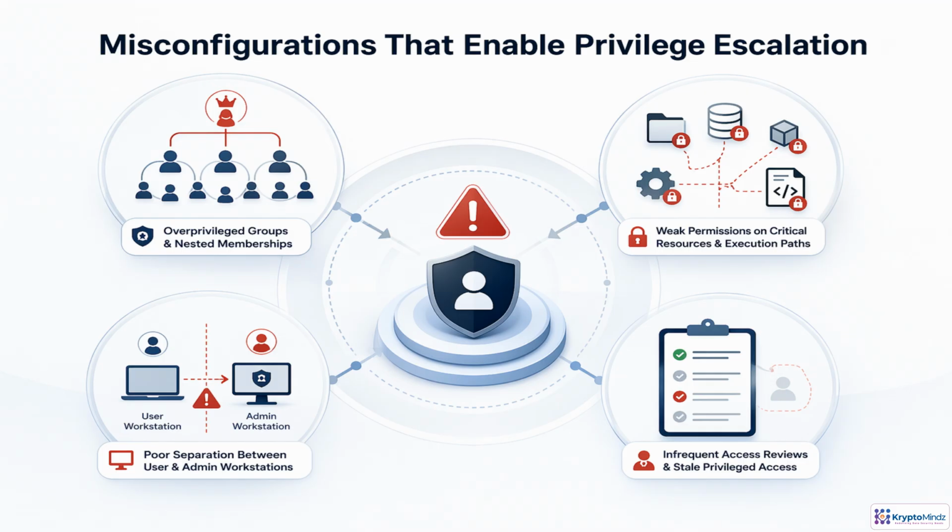The mental model is simple. Every permission, delegation, and execution path is a trust relationship. If no one owns it, reviews it, and limits it, attackers can turn it into a ladder.